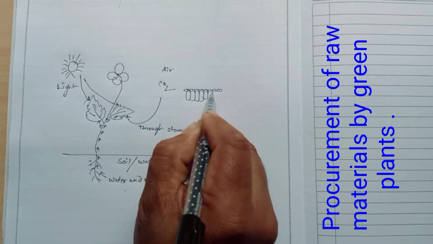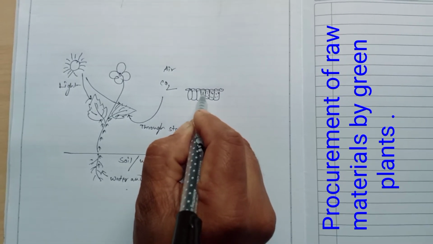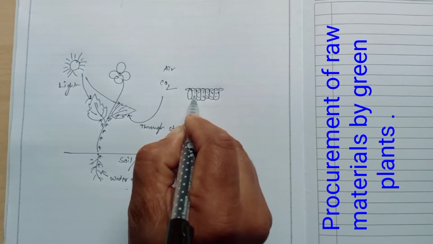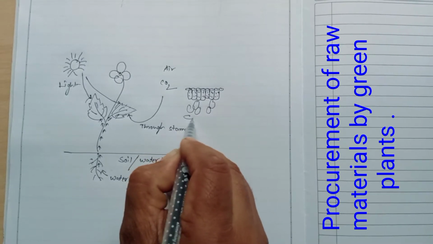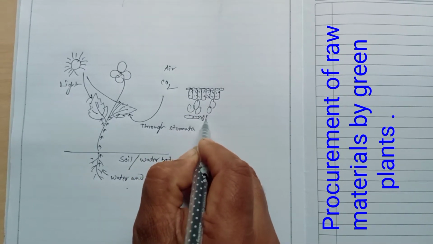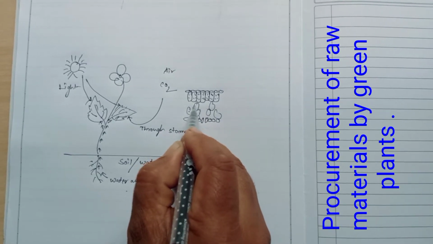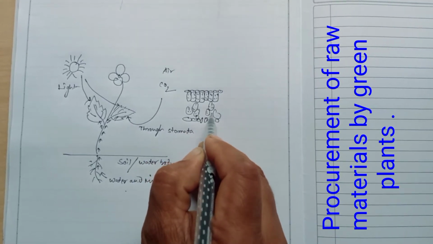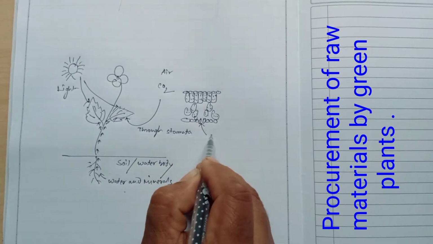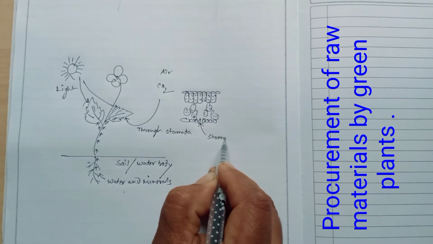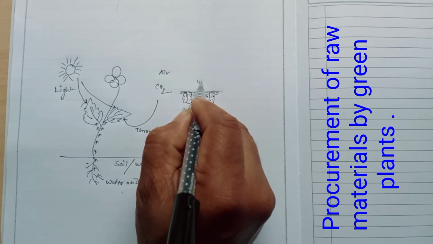Now I am drawing the transverse section of a leaf. These are the palisade parenchyma having green pigments. So such parenchyma are also termed as chlorenchyma. Here the chlorenchyma are of two types, palisade parenchyma and spongy parenchyma. Palisade parenchyma are compactly arranged and spongy parenchyma are loosely arranged. And at the lower epidermis there are stomata.